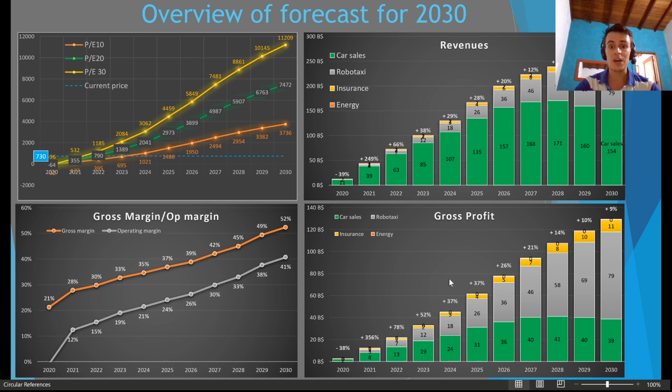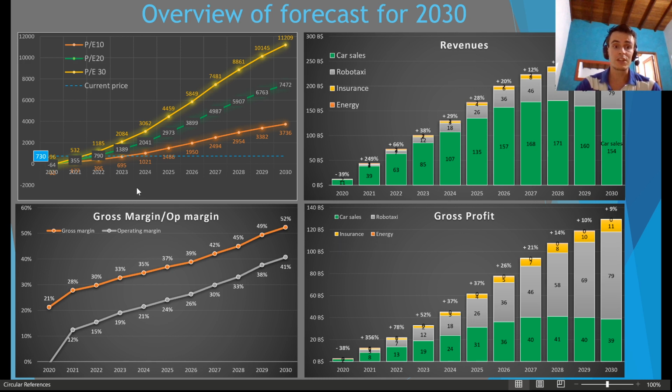Based on this, I want to develop the gross profits, so I consider a specific gross margin for each of these sections, and then get the gross profit. Based on this, I will also make some assumptions on the capex and the depreciation, and end up with a free cash flow.